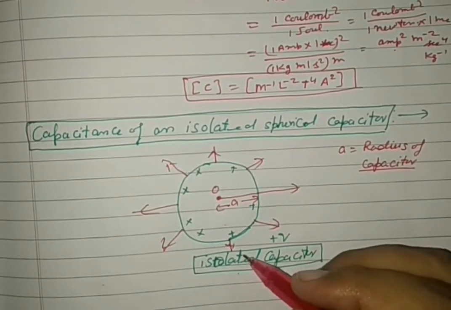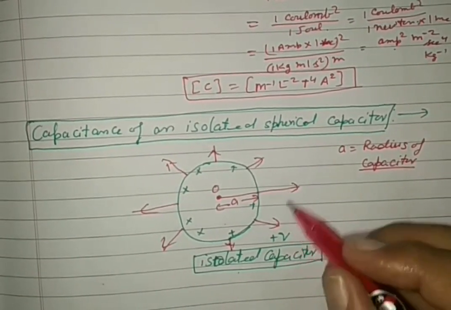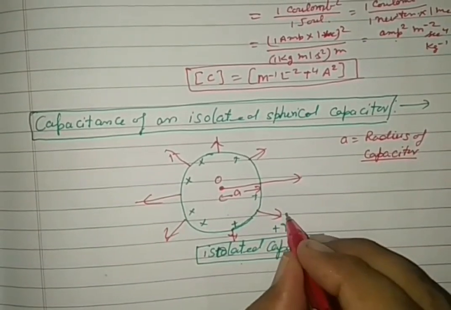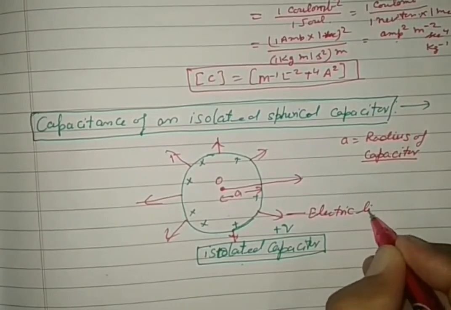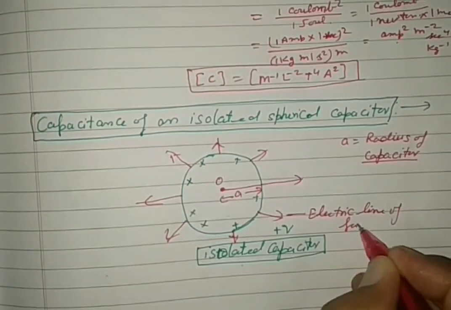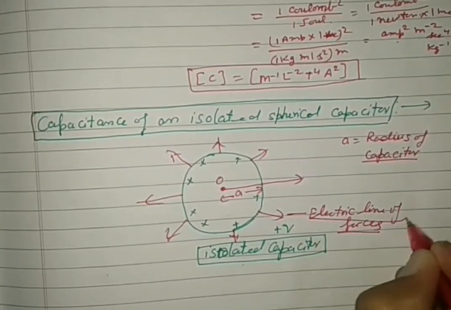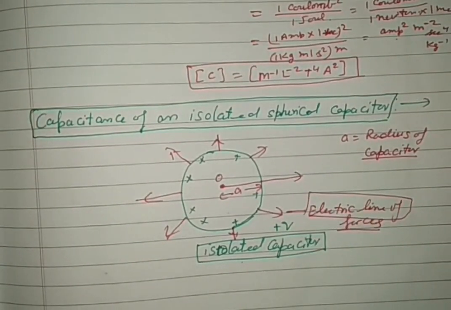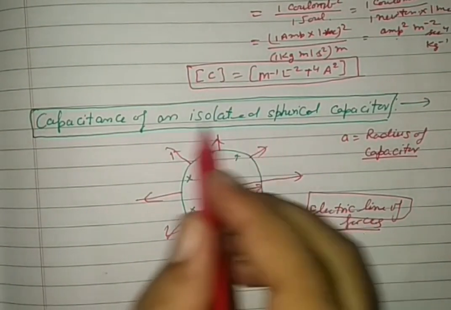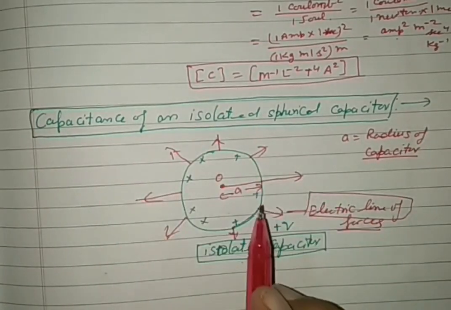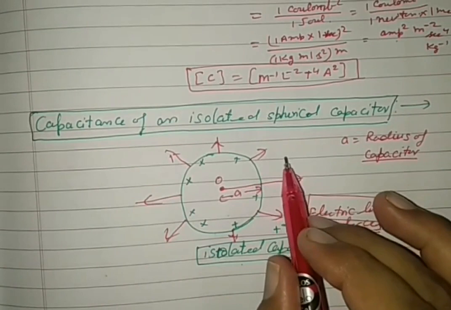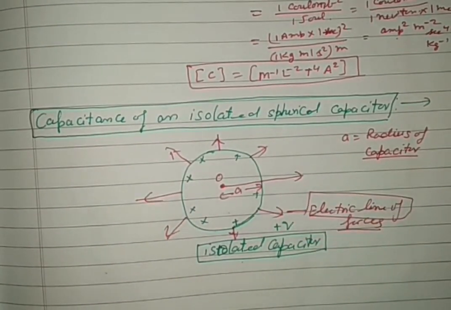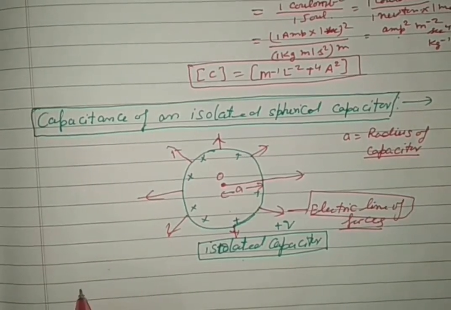We want to store some charge over that. So plus Q charge is provided to it. So electric lines of force emit in this way. It's clear to everyone. So electric flux, electric field is available around it. This electric field intensity goes on decreasing rapidly, moving away. Now we want to see